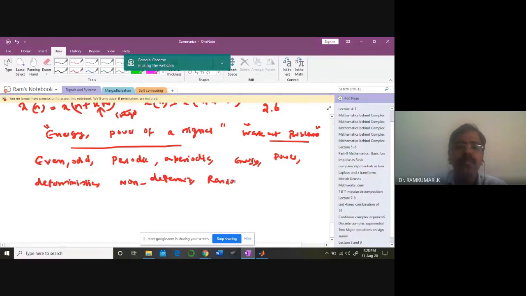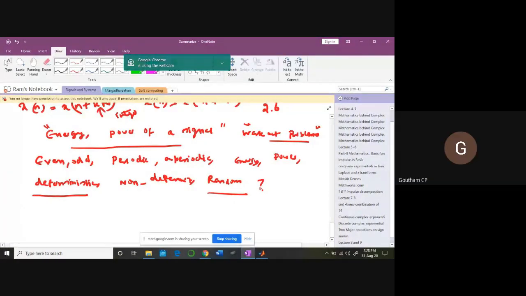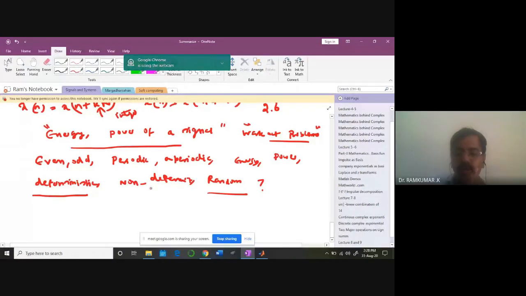Random signals. Can somebody tell me what is deterministic and random? Deterministic means it refers to a particular value that will be coming. Random means it can come as any value, unpredictable. Very good. So unpredictable is the right term you are using. So deterministic is something, for example, sin omega t.